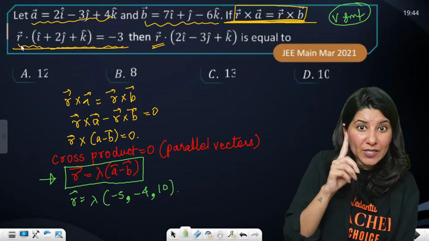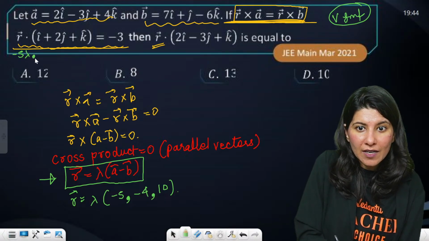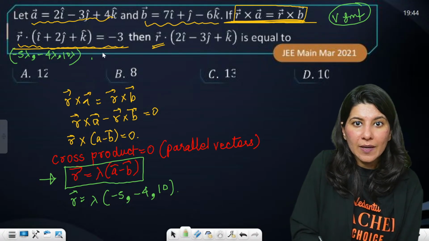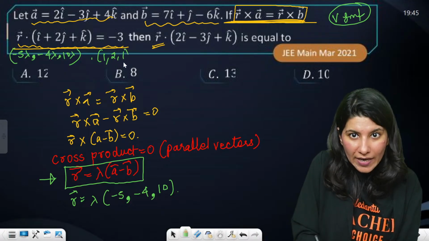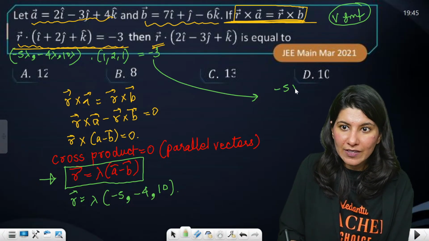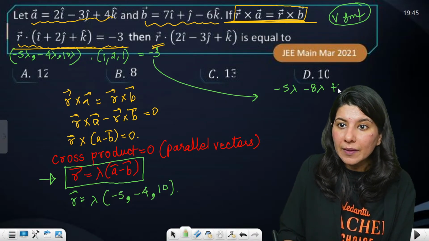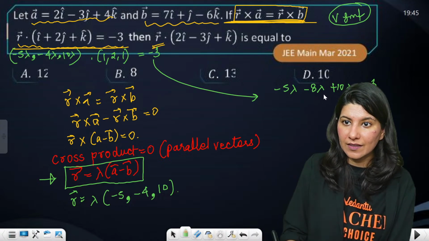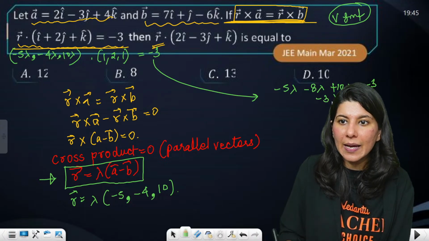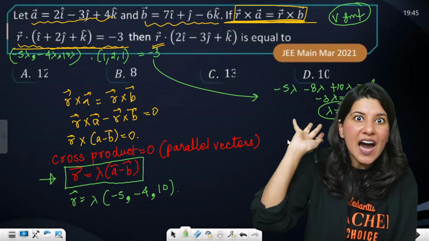Now one more piece of information is given to you. This information, you just apply it. This is minus 5 lambda, comma minus 4 lambda, comma 10 lambda. Dot, take dot with 1, comma 2, comma 1. It will give you minus 3. Let's solve it out over here. So this is minus 5 lambda, minus 8 lambda, and 10 lambda equals minus 3. So 10 minus 8, 2. 2 minus 5 is minus 3 lambda equals minus 3. Lambda is coming out as 1, my dear friends. Lambda is 1. Your R is sorted.